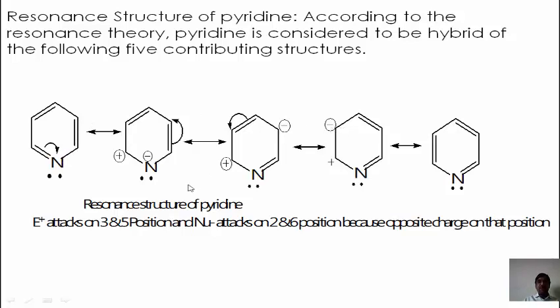So all electrophilic substitution reactions happen on carbon number 3 or carbon number 5, and all nucleophiles attack on carbon number 2 or carbon number 6. This is carbon number 2, this is carbon number 6. 1, 2, 3, 4, 5, 6, means nucleophilic substitution reactions attack on carbon number 2 or carbon number 6.